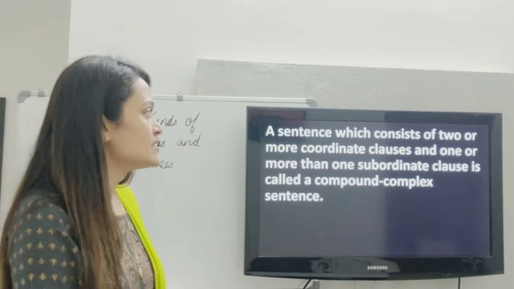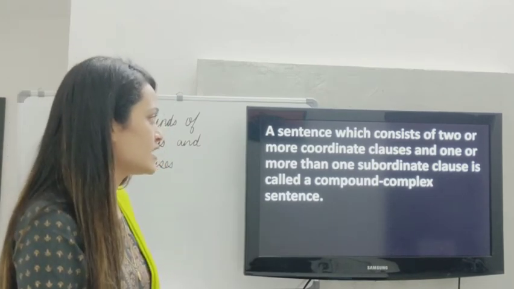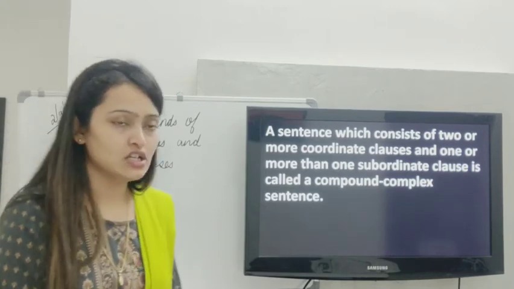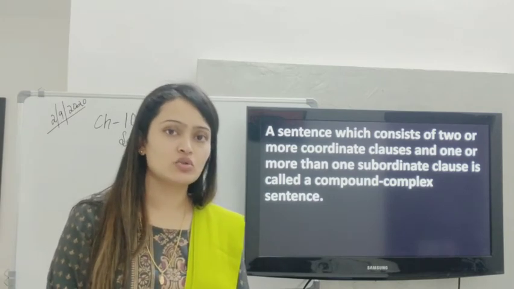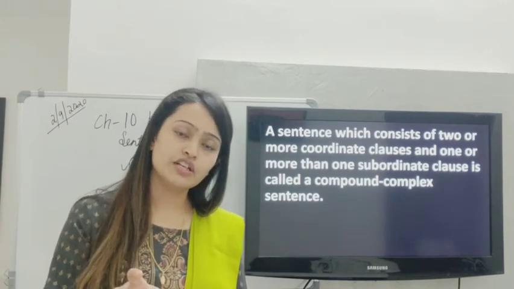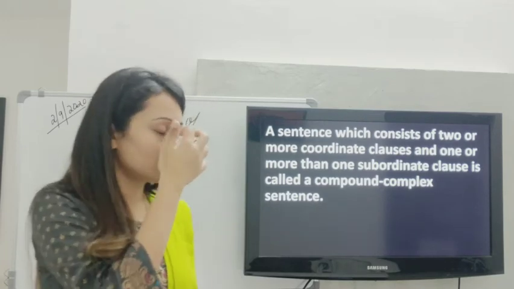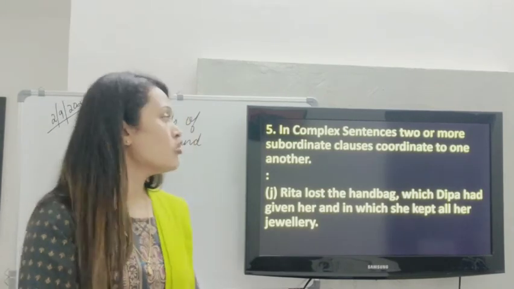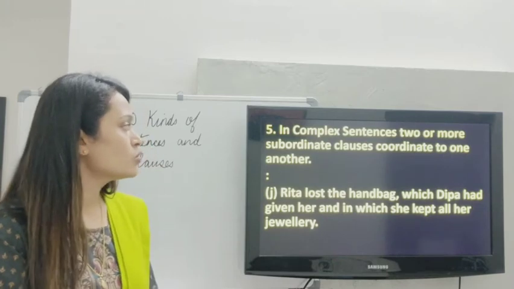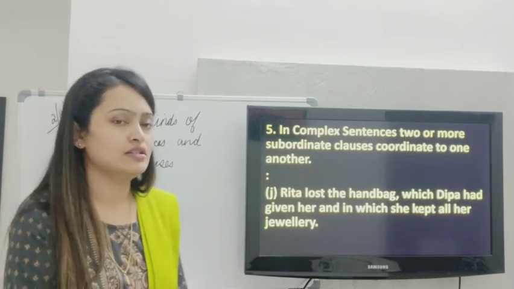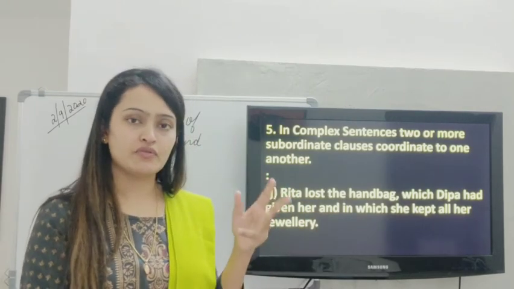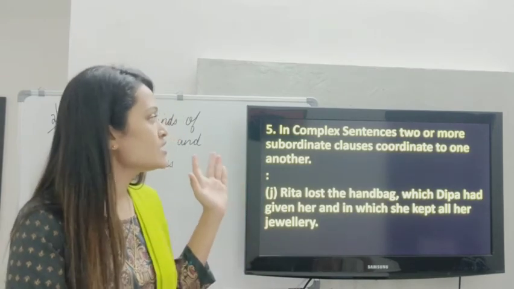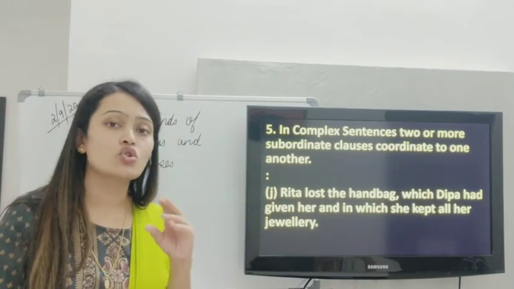A sentence which consists of two or more coordinate clauses and one or more subordinate clauses is called a compound complex sentence. I hope the compound complex sentence is also clear, where you have two or more coordinate main clauses and one or more subordinate clauses. Now the next example is of complex sentences with two or more subordinate clauses coordinating to one another. This is another type of sentence, in which you have a complex sentence having a main clause and subordinate clauses coordinating to each other.